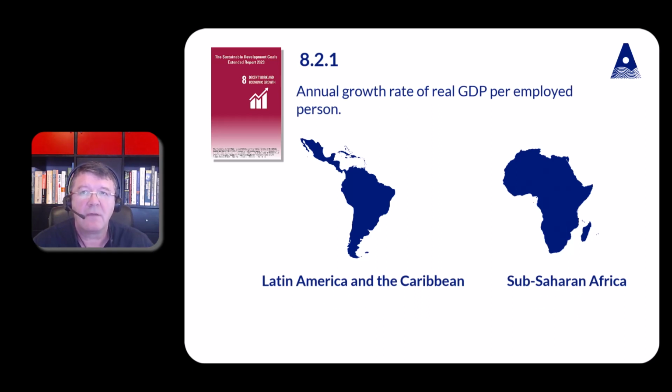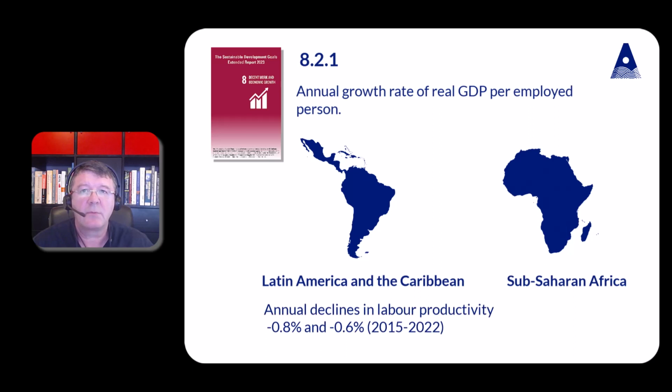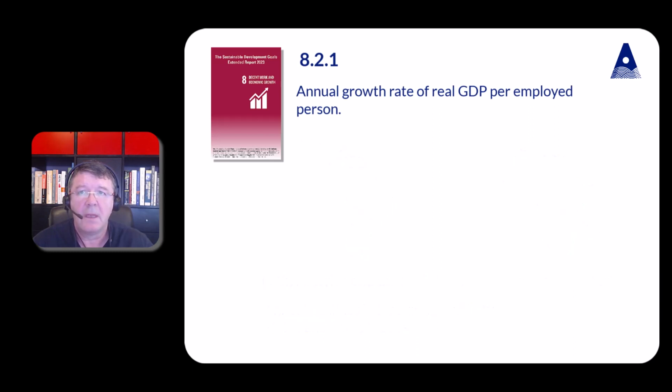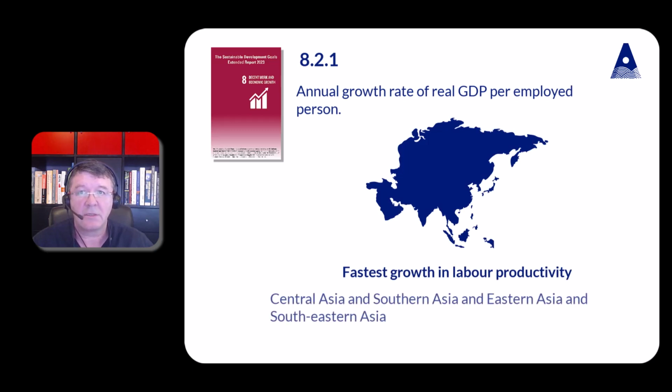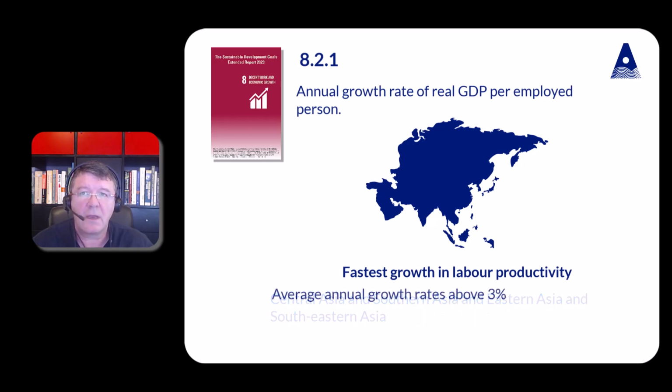These two regions have mostly registered annual declines in labour productivity since 2015, averaging annual changes of minus 0.8 and minus 0.6% respectively. Meanwhile, the fastest growth in labour productivity in 2022 occurred in Central Asia and Southern Asia and Eastern Asia and South-Eastern Asia, with both regions registering growth of about 2.4%. These regions have had the strongest productivity growth since 2015, with average annual growth rates above 3%, though this is slower than it was between 2000 and 2014, when it reached an average of 4%.